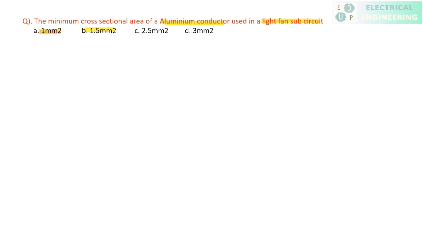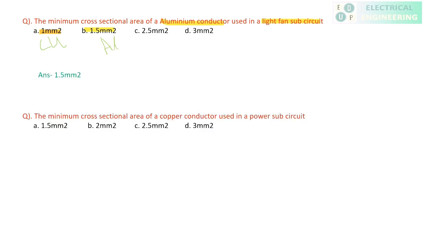Remember, 1 mm square is for copper and 1.5 mm square is for aluminum. Now the next question: the minimum cross-sectional area for a copper conductor used for the power sub-circuit should be 1.5 mm square.